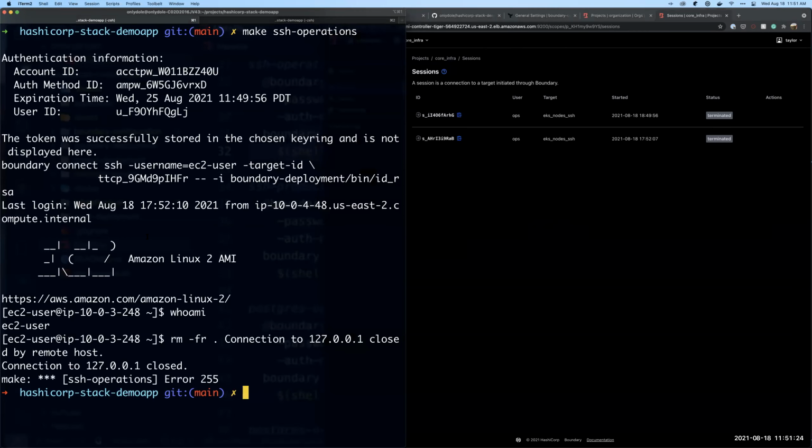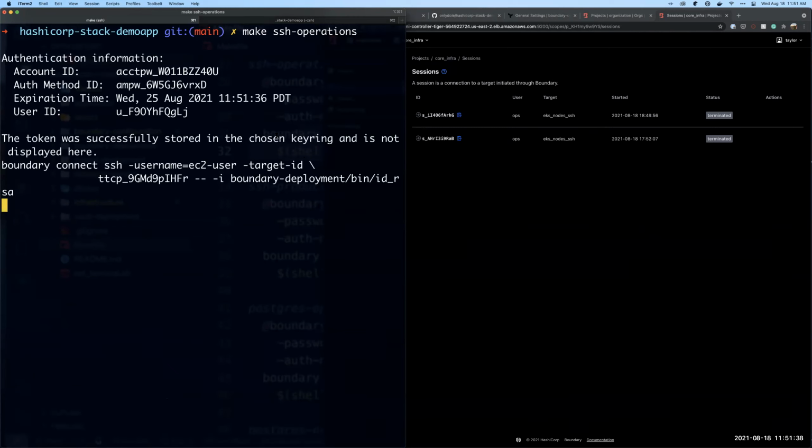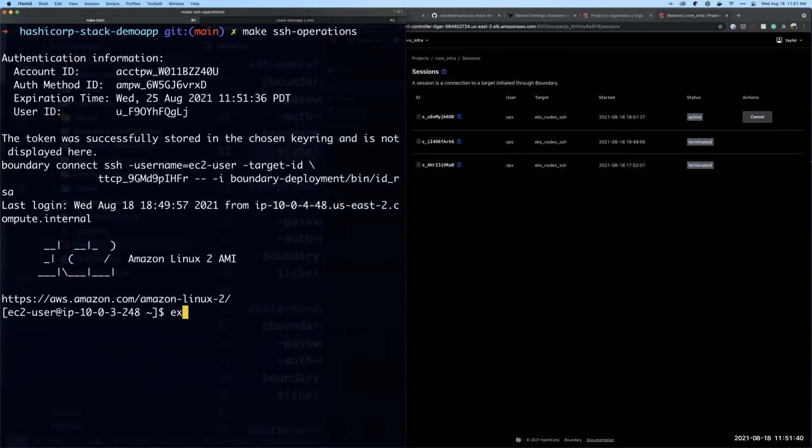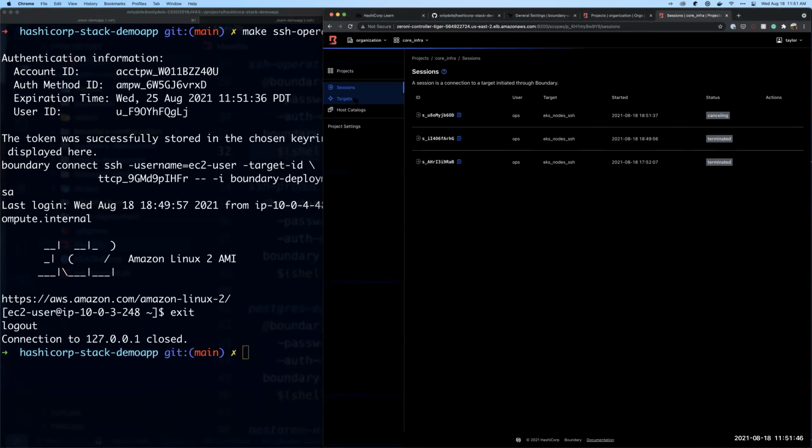And just like that, since we have those credentials, we can log in again. And then I can show just exiting naturally, so that I'm not kicking myself out of the system, or our Boundary operator is not kicking us out of the system. We can see we've logged in here again. I'll go ahead and type out exit, and then we'll see that resolve here in the UI, and we can see that session there.